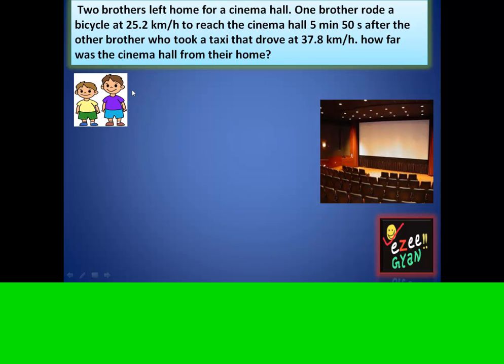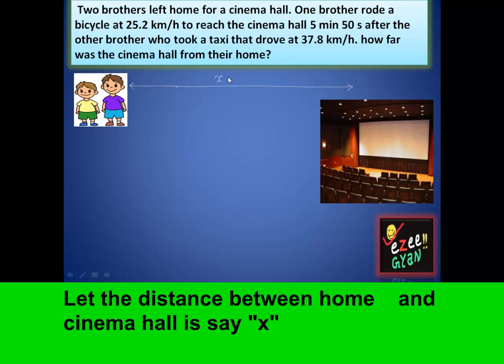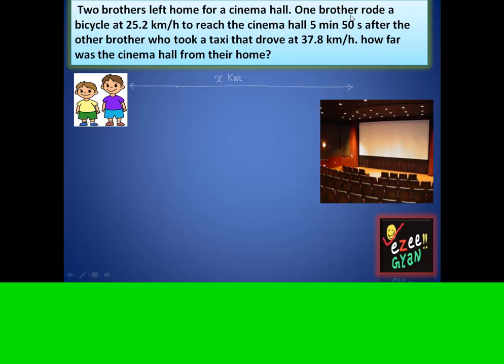Okay, so the distance. Let's assume that the distance between our home and the cinema hall is say x kilometers. Now one brother rode a bicycle. This is one of them. He rode a bicycle with a speed of say 25.2 km per hour. So the speed with which he is riding is